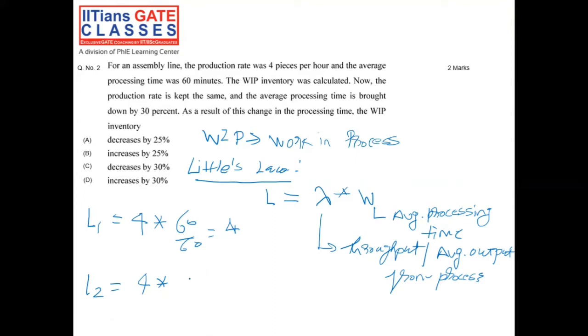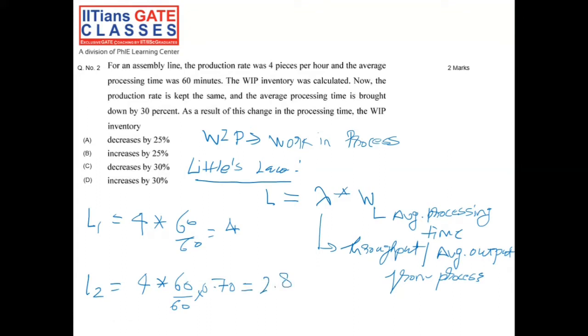So now the average processing time would be 70% of the previous. Previously it was 60 minutes converted to hours, so 60 by 60, and it has reduced by 30%, so now only 0.70 remains. So it would come as 2.8.